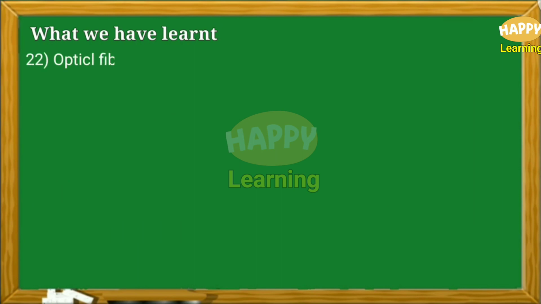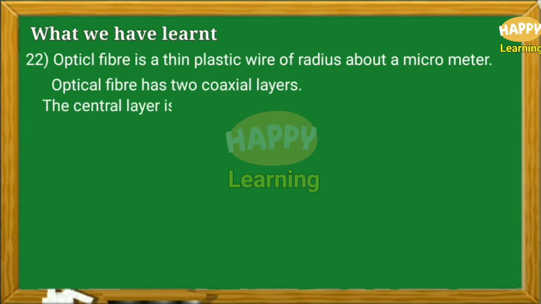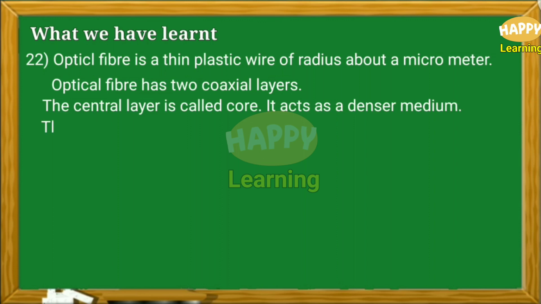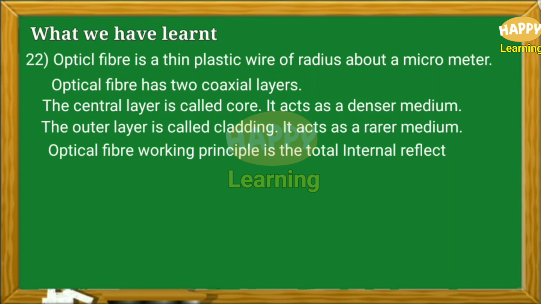Point number 22. Optical fiber is a thin plastic wire of radius about a micrometer, that is 10 power minus 6 meter. Optical fiber has two coaxial layers. The central layer is called core. It acts as a denser medium. The outer layer is called cladding. It acts as a rarer medium. Optical fiber working principle is the total internal reflection.